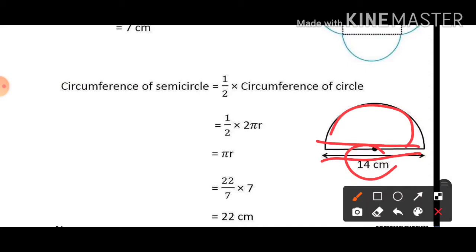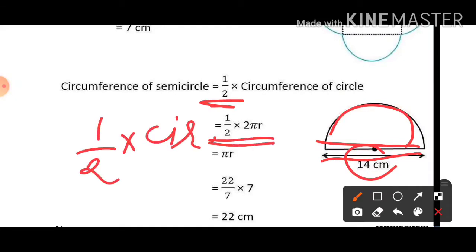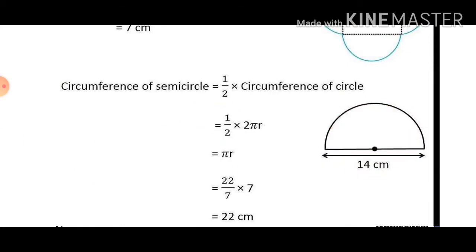So we know that. What do you mean by semicircle? Semicircle means half of a circle. So write 1 by 2 into the circumference of the circle, 1 by 2 into 2 pi r. Why have you taken half?